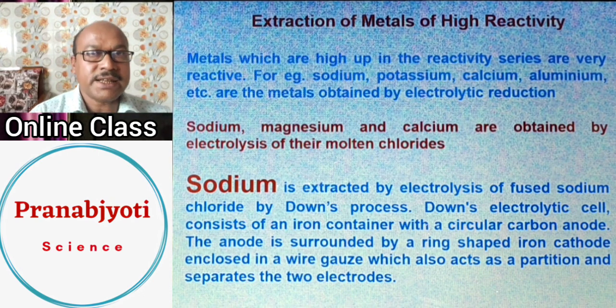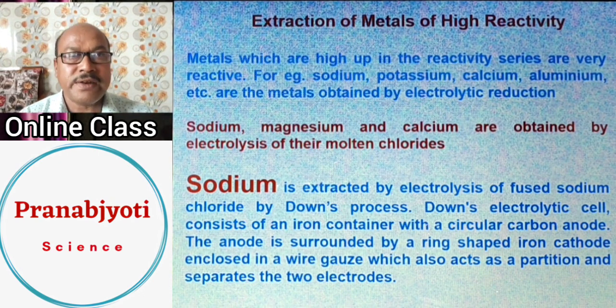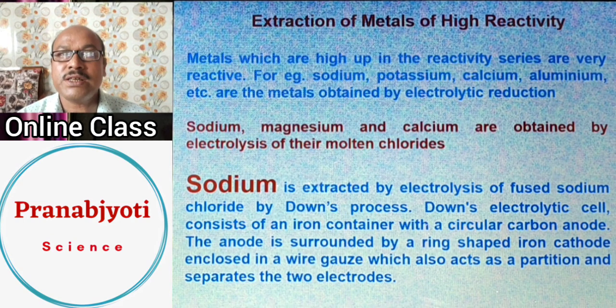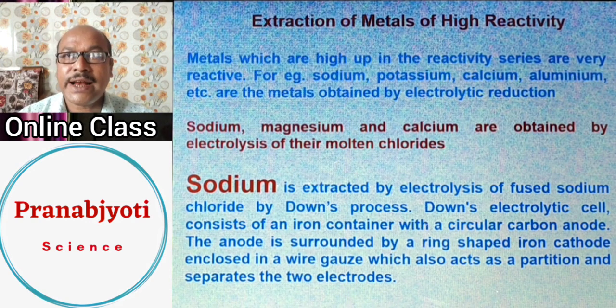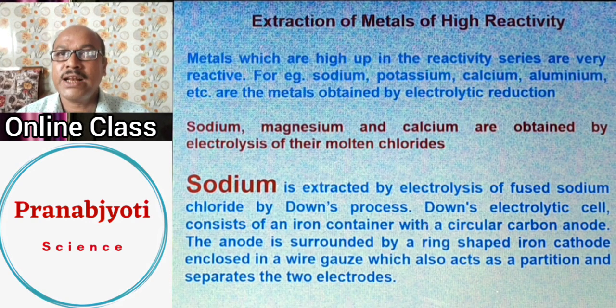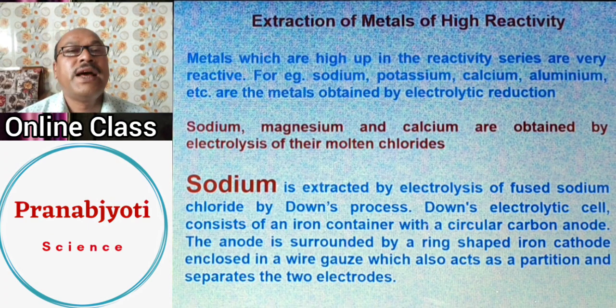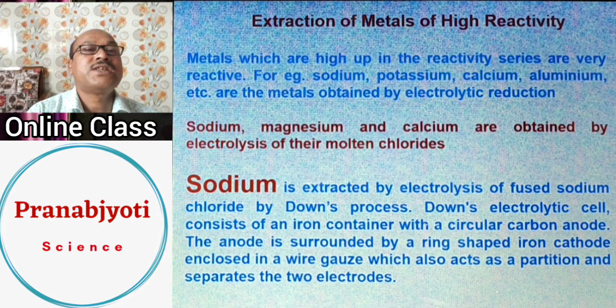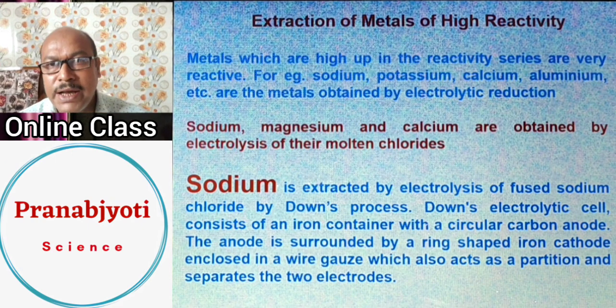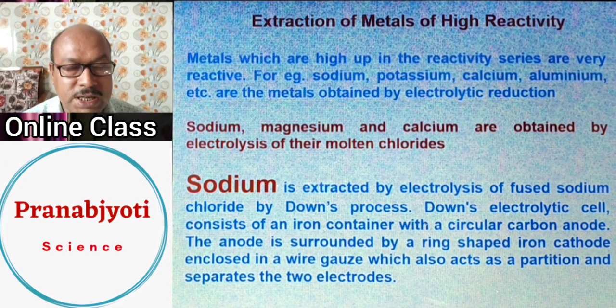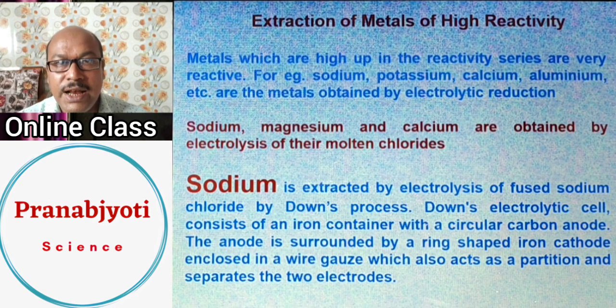The metals which are high up in the reactivity series are so reactive that it is not easy to extract them from their ores, and we have to adopt a process called electrolysis. Examples of metals in this category are sodium, potassium, calcium, aluminum, and magnesium. These are always obtained by the electrolysis method. But according to our syllabus, we will discuss sodium.